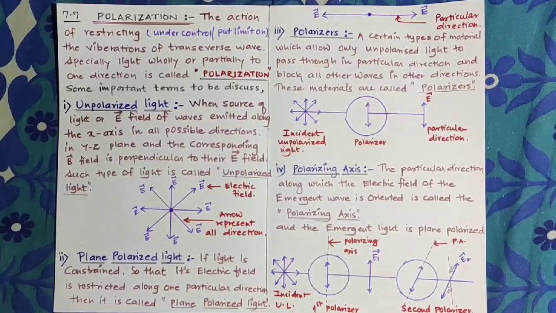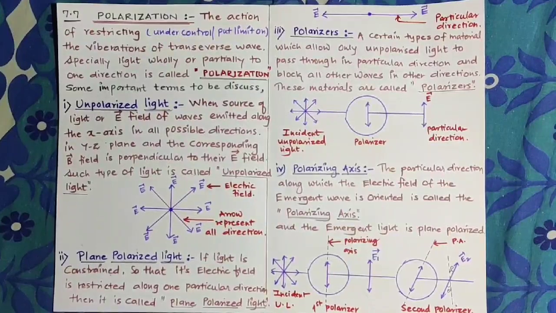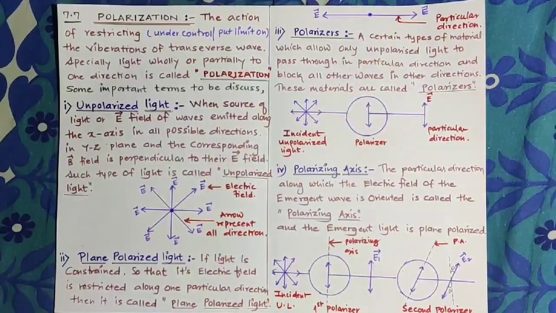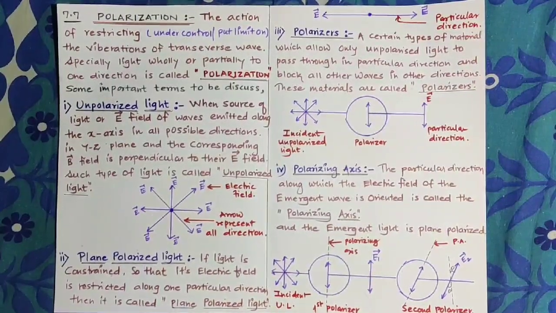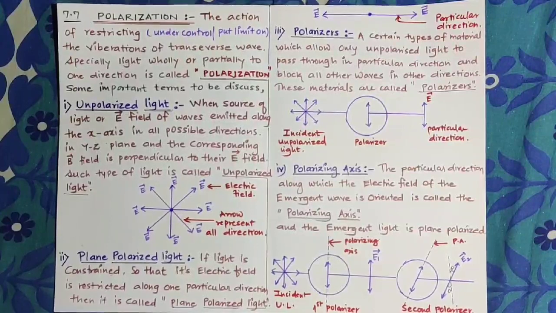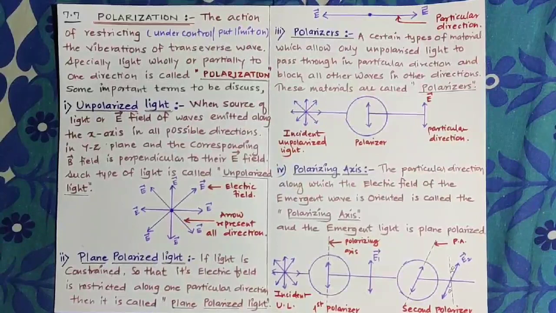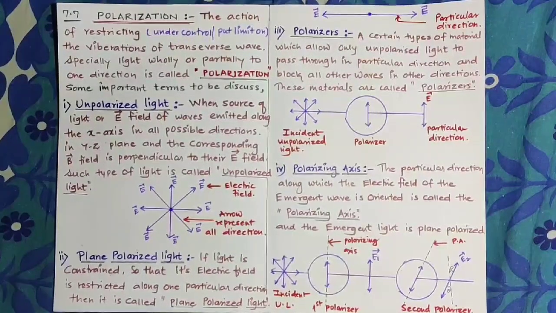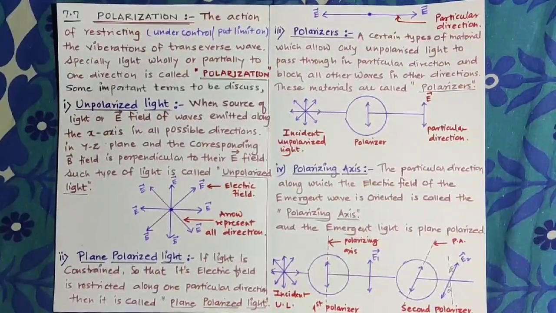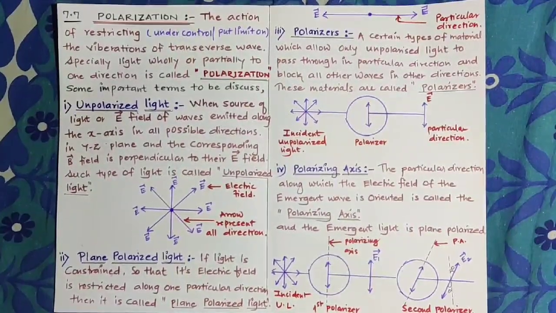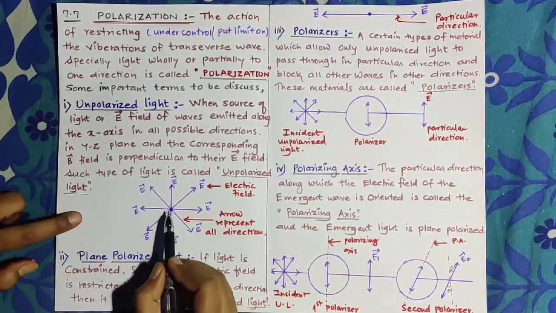Today we are discussing some important definitions related to polarization. The first definition is unpolarized light. What is unpolarized light? When the source of light, or the electric field of the waves, is emitted along the x-axis, traveling in all possible directions in the yz plane, with the corresponding magnetic field perpendicular to the electric field, such light is called unpolarized light. Look at the diagram we have drawn to explain unpolarized light.